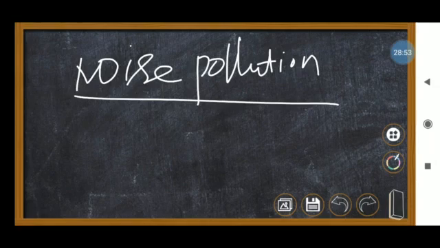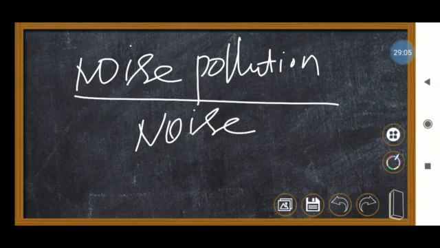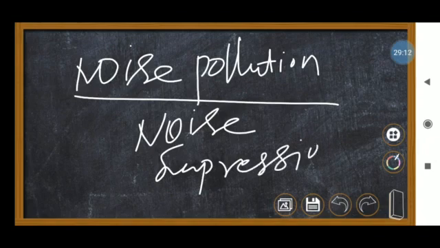How can we reduce noise pollution? We have to use a noise suppression machine, even in the aircraft while it is landing or taking off. At that time the engine sound will be very high, even in the helicopter. So we can use a noise suppression machine in the engine of the aircraft. It will reduce some noise.